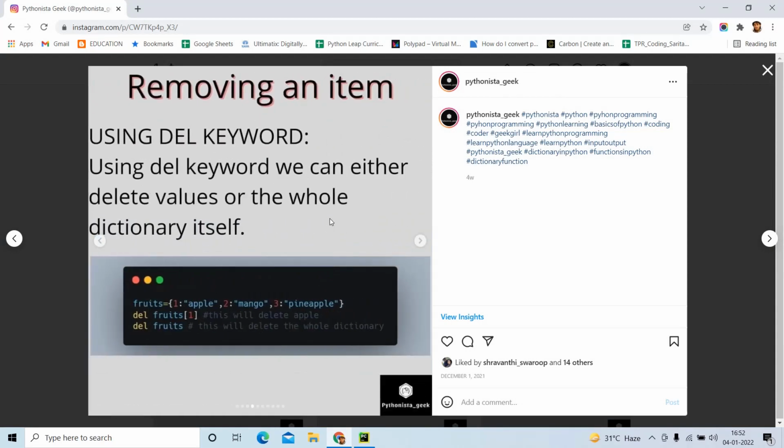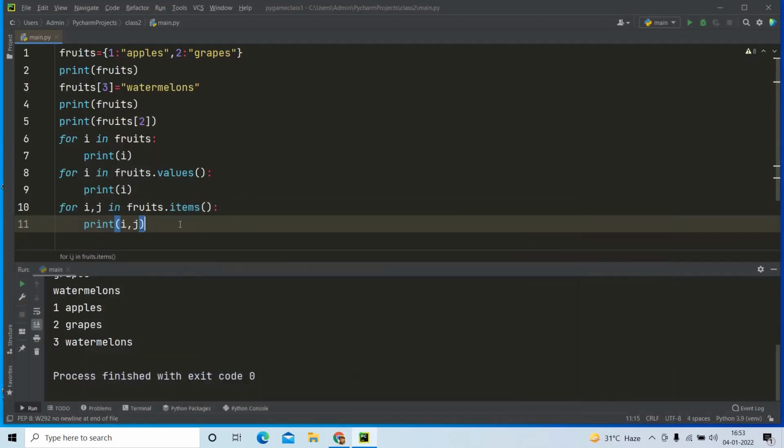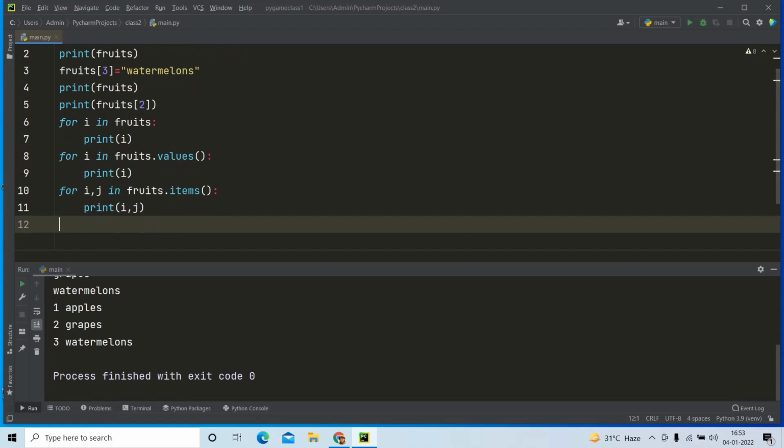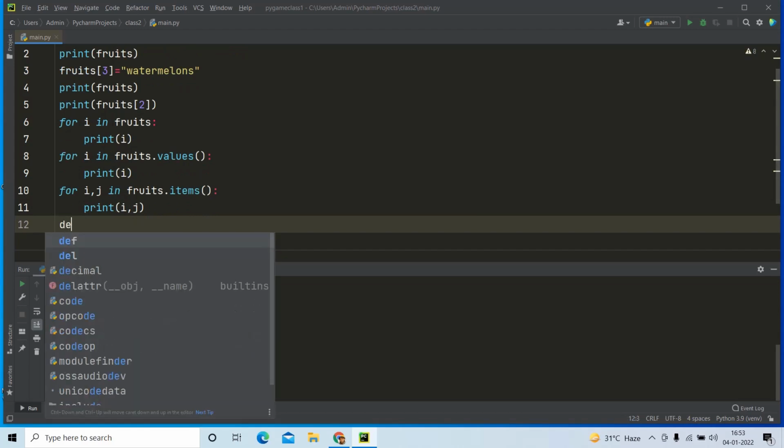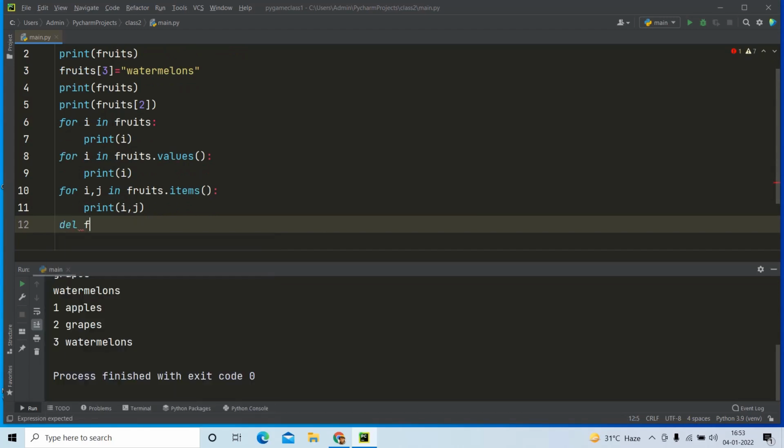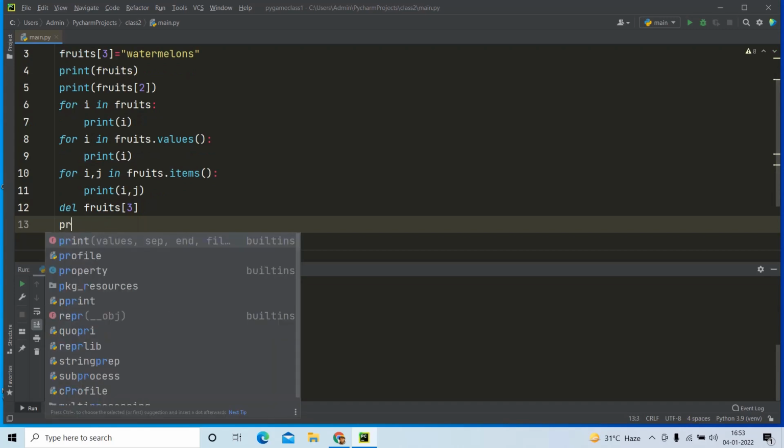So coming to removing an element, we can remove an element available in a dictionary with the help of the same del function. If you write del and then the name, then it will automatically remove that particular key value pair. If I am writing del of fruits of maybe 3, then this will remove the third element available in the dictionary.